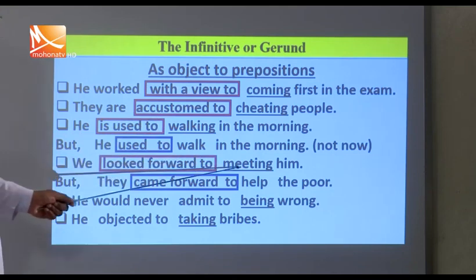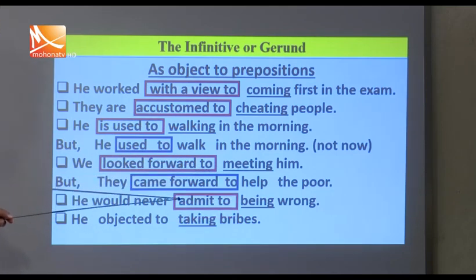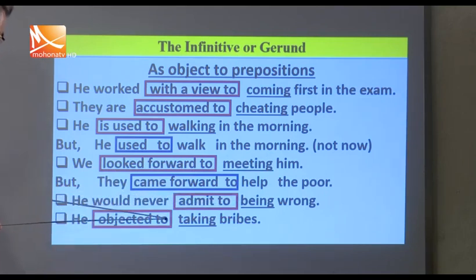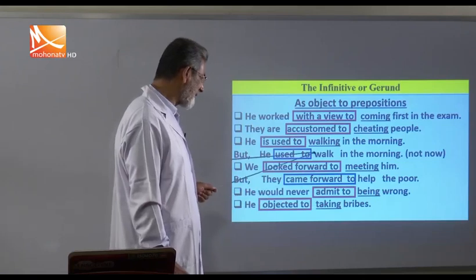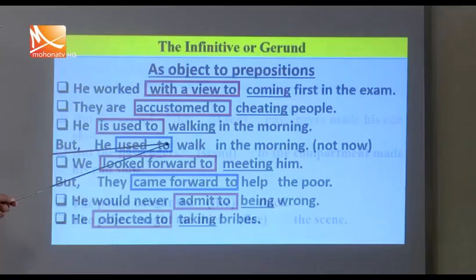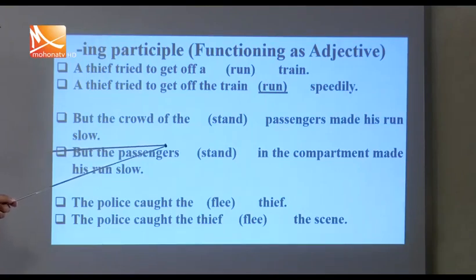He looked forward to meeting him. This is also a prepositional phrase. Admit to being. This is a preposition. And this is also a preposition, to taking. But here you see, he used to. This is not a preposition. This is an infinitive. And this is why we have used it.